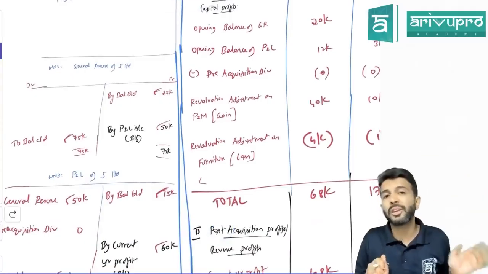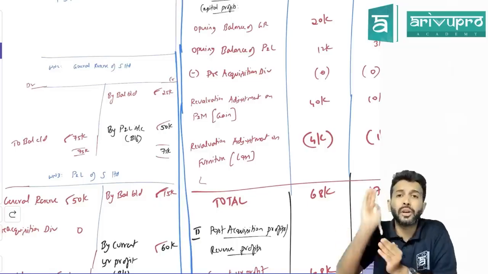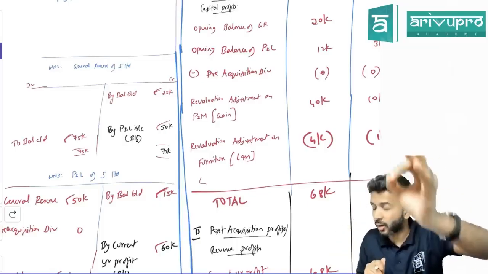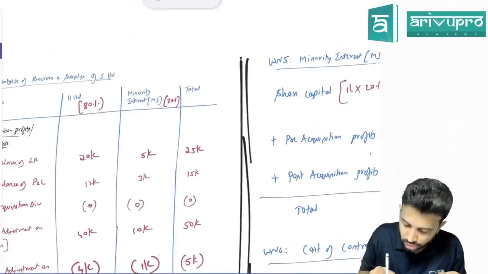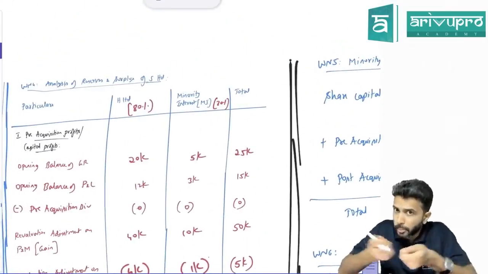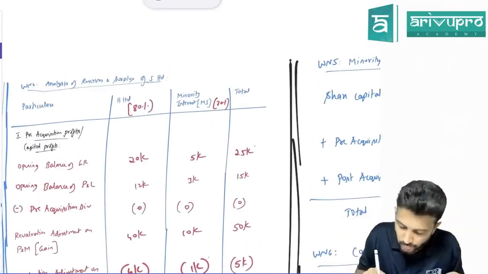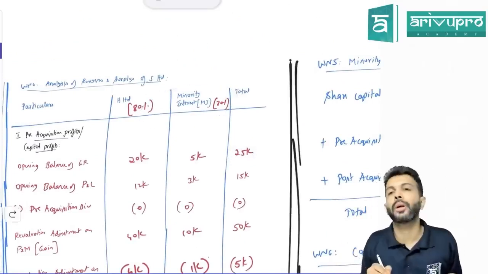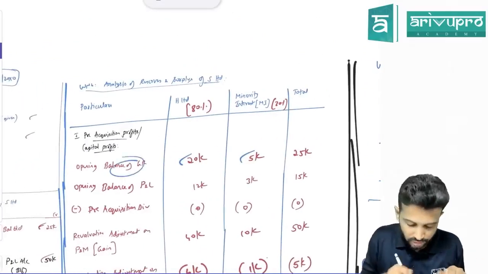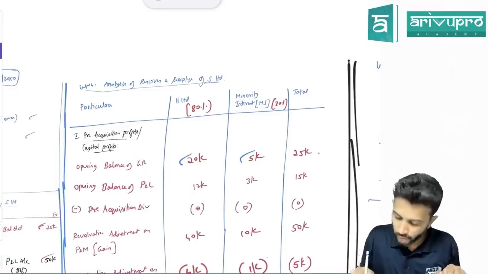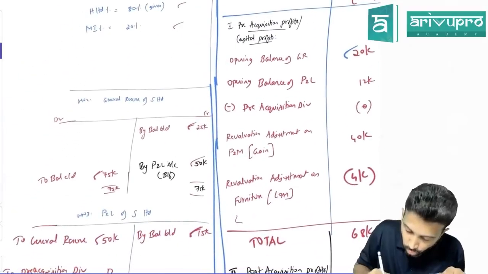Any reserve and surplus which is already existing on the date of control, that only we call pre-acquisition profits. So this 25,000 is a total. Component by component we will go on distributing. So this 25,000 is split in 80-20 ratio. What will be the split up? 20,000 and 5,000 rupees. This is your opening balance of general reserve. Okay, now this is over.